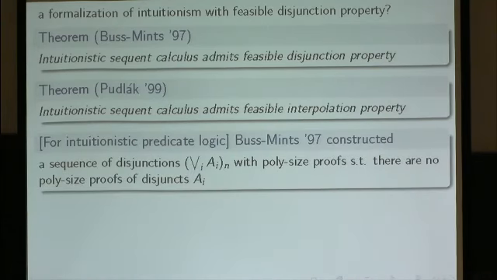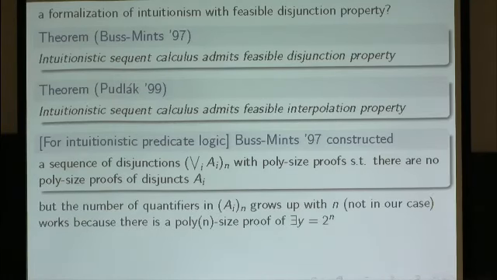Therefore, it seems that if we want to understand our barriers properly, we need to work again in the first-order setting. And in the case of predicate logic, Buss and Mints constructed a counterexample. They showed that there is a sequence of disjunctions with polynomial size proofs, such that there are no polynomial size proofs of the disjunct A_i. But in their counterexample, the number of quantifiers in A_i grows with n.